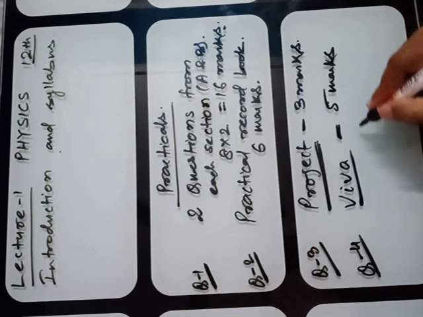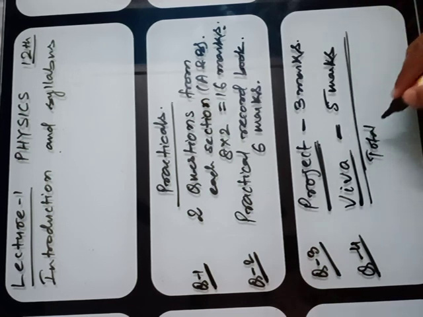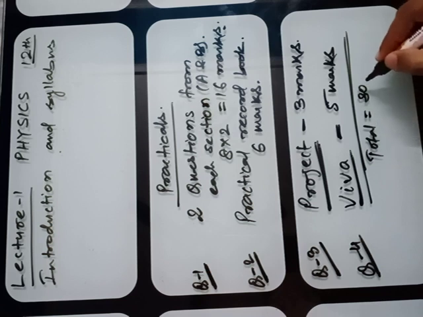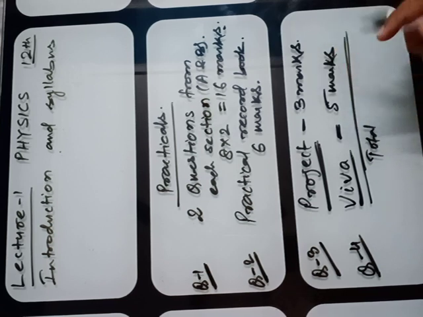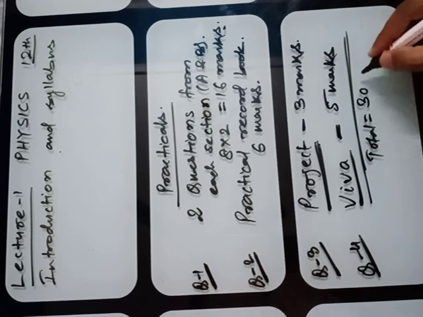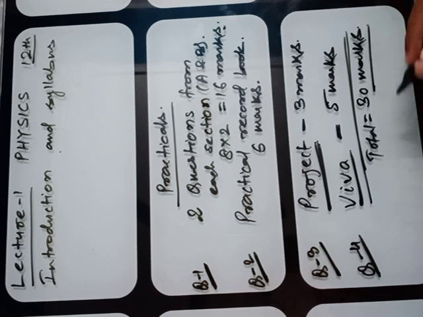Now you can see the total is 30 marks. So this practical and theory together make overall 100 marks. In this way you have to prepare yourself for session 2021.